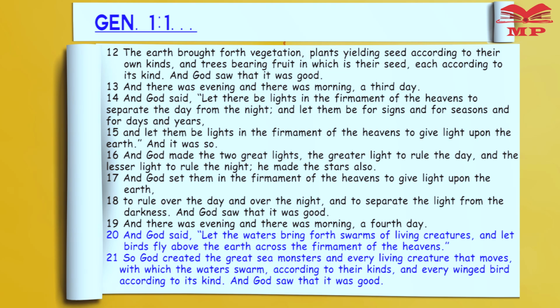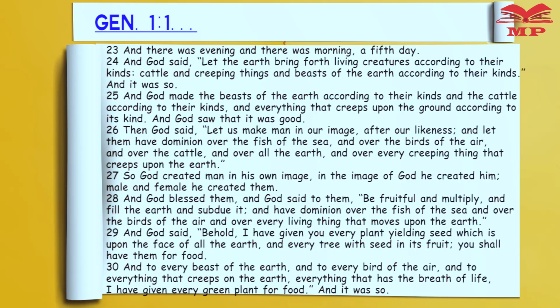And God saw that it was good. And God blessed them, saying, be fruitful and multiply, and fill the waters in the seas, and let birds multiply on the earth. And there was evening, and there was morning, the 5th day.